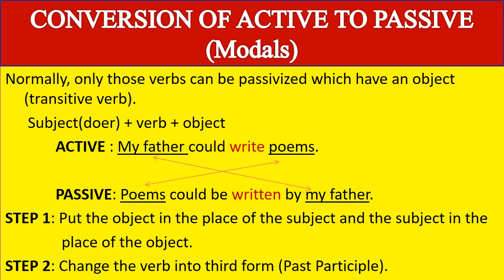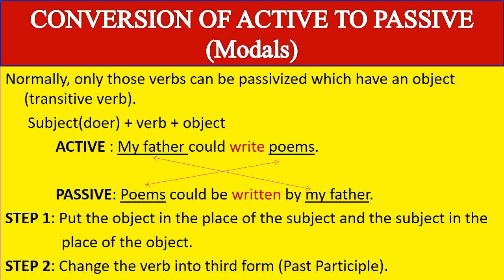What is the rule of active? Subject, that is the doer of the action, the person who acts or performs the action, plus verb plus object. Now here is an example. My father could write poems. Its passive is poems could be written by my father.